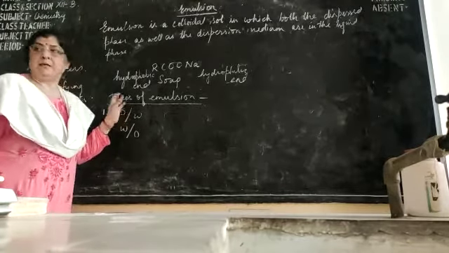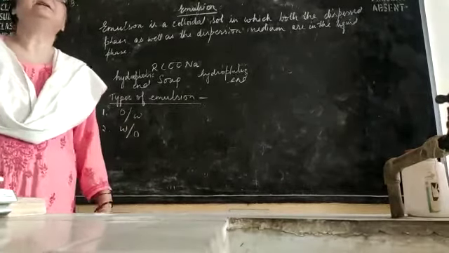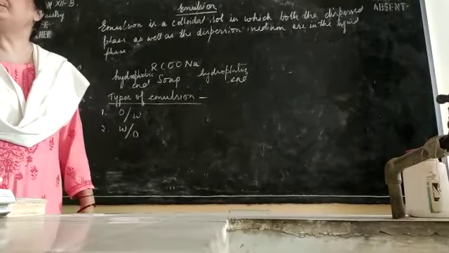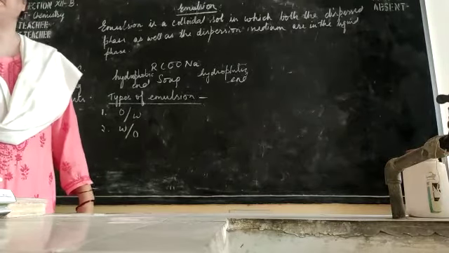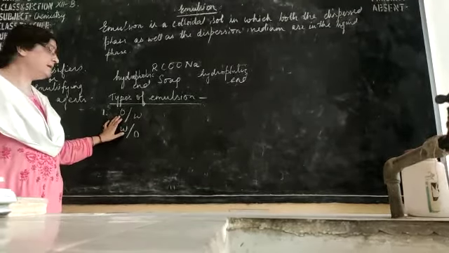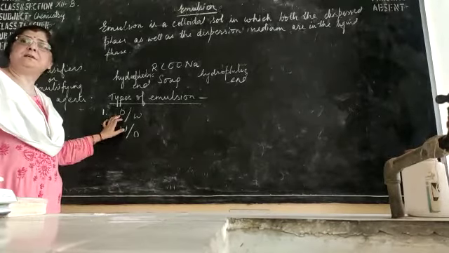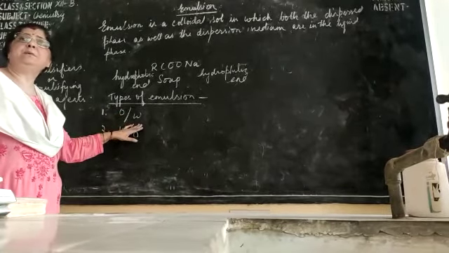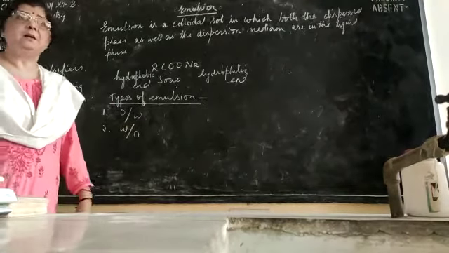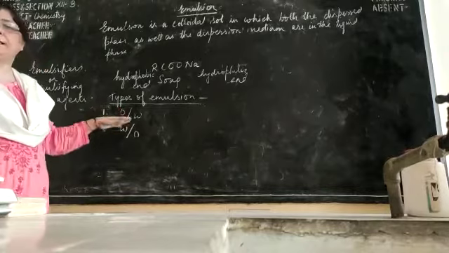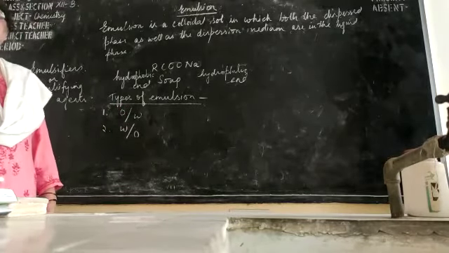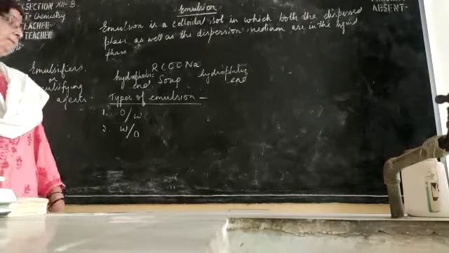It means those emulsions where oil is present as the dispersed phase and water is present as the dispersion medium. How do we decide which is the dispersed phase and which is the dispersion medium? The liquid which is present in larger amount is the dispersion medium, and the liquid which is present in smaller amount is the dispersed phase.